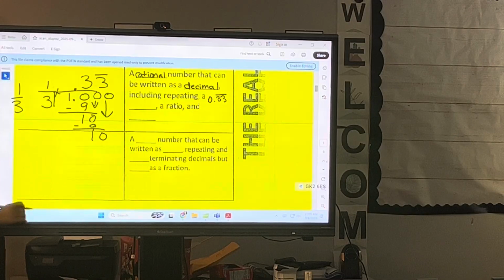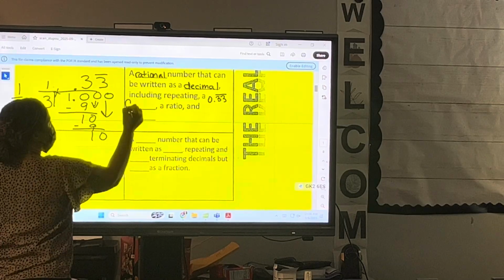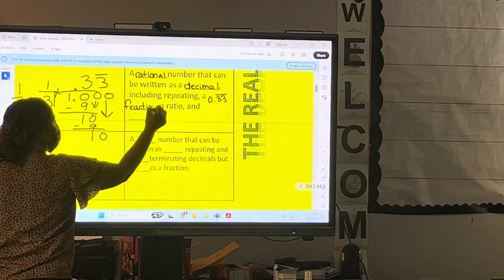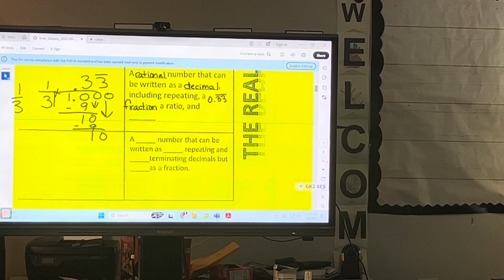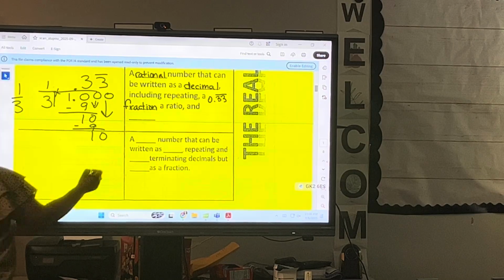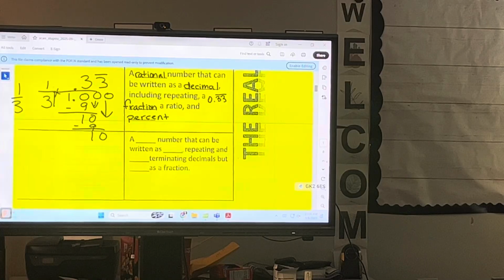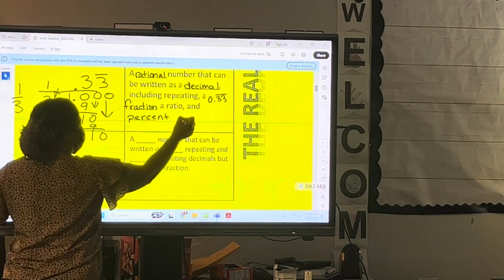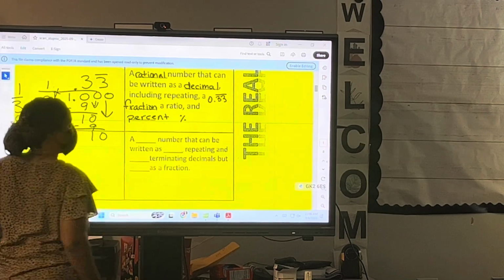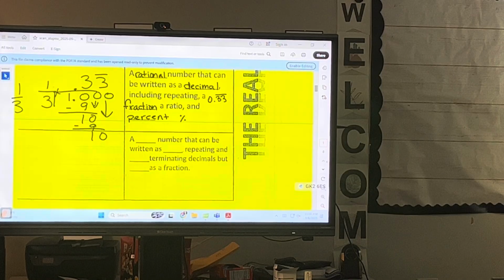Okay, so a rational number can be written as a decimal, including repeating, a fraction, F-R-A-C-T-I-O-N, a ratio, and a percent, P-E-R-C-E-N-T. Anybody know how to write the percent sign? Yeah, so they look like that. That's the percent sign. So a fraction, decimal, percent, including repeated decimals.